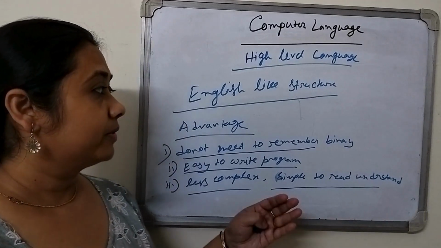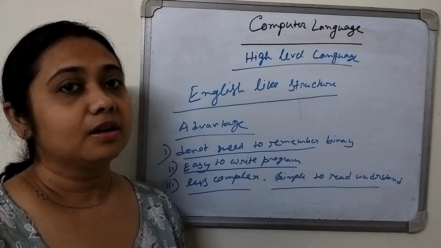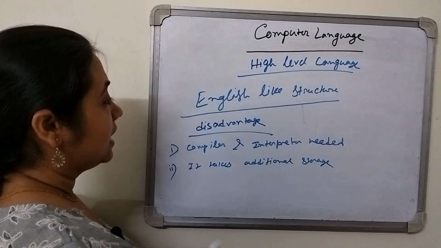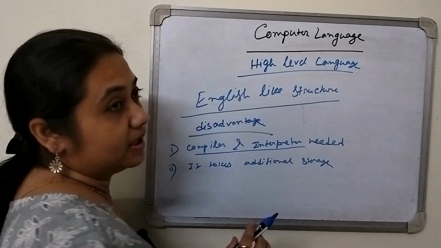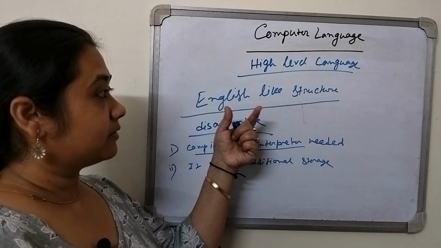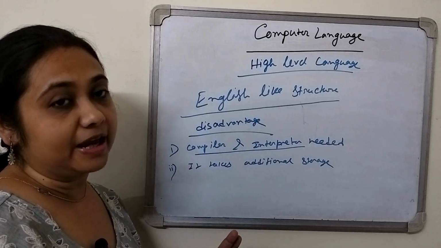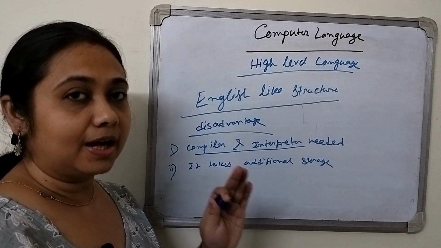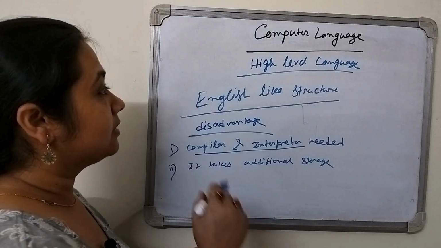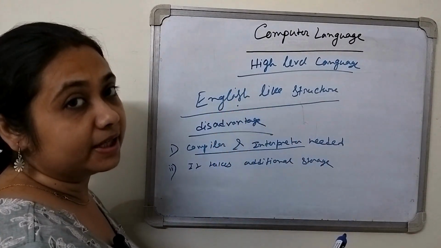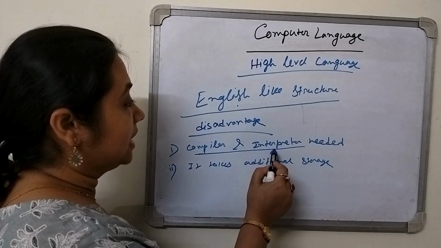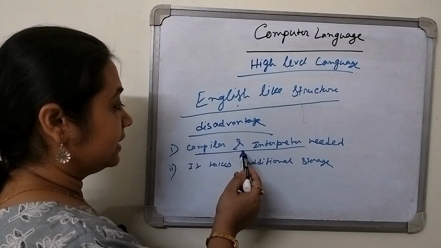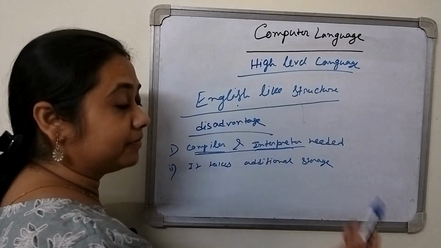Now we are coming to the disadvantages of the high level language. A compiler or interpreter is needed, because English is very comfortable to us, but it is not comfortable to the computer. The computer only understands the binary language, so we have to convert the English language into the binary language. So we need a compiler and interpreter. We will discuss the compiler and interpreter afterwards.